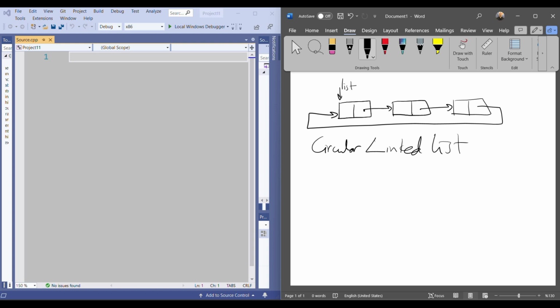And here, when we are using a circular linked list, you can keep the first and the last at the same time, or the first one. But I generally prefer to keep the last node for a circular linked list. But it depends on your solution. Okay, you can manage this. But in my exercises, I will always keep the address of the last node.